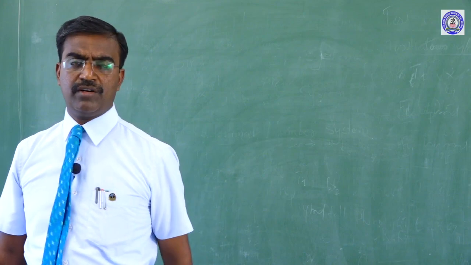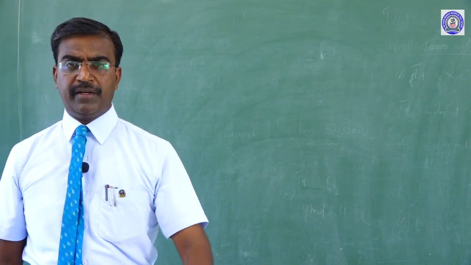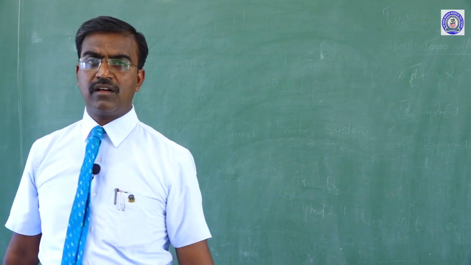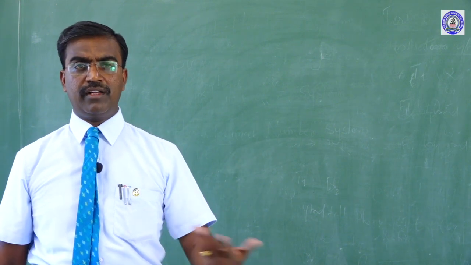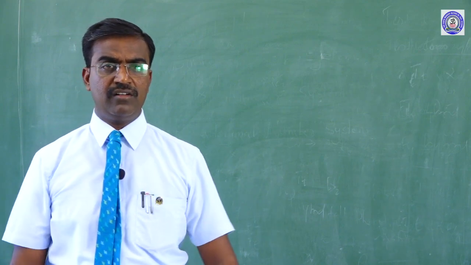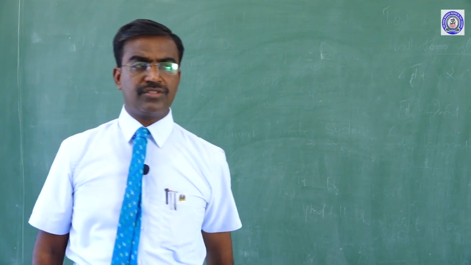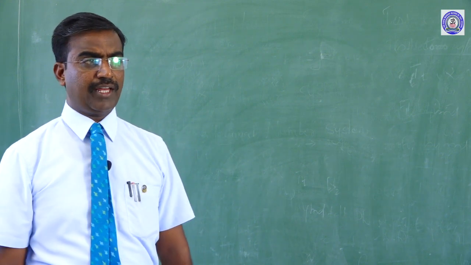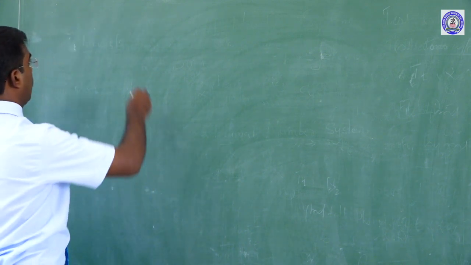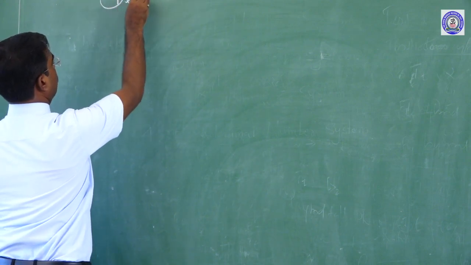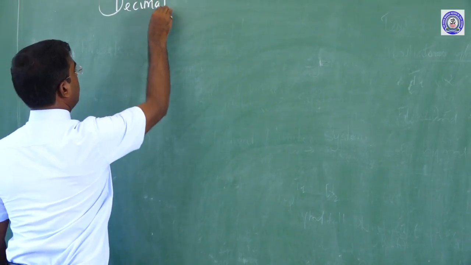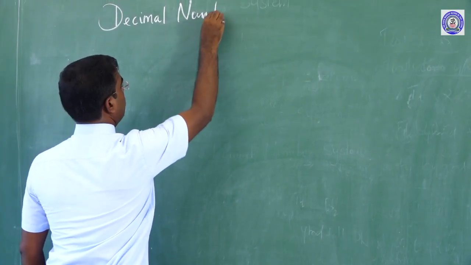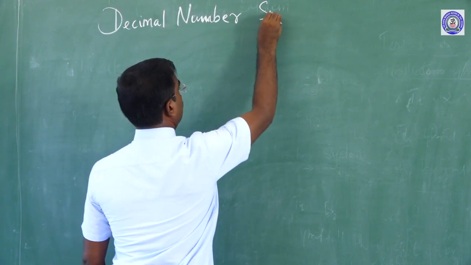In this number system, 75 rupees I gave to you, 95 rupees, 1000 rupees you gave to me, and so on. This is how we use it in our life. Now, the decimal number system.